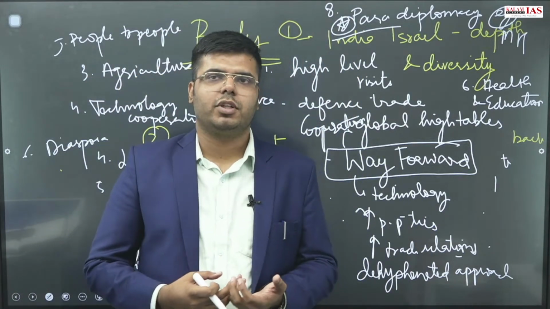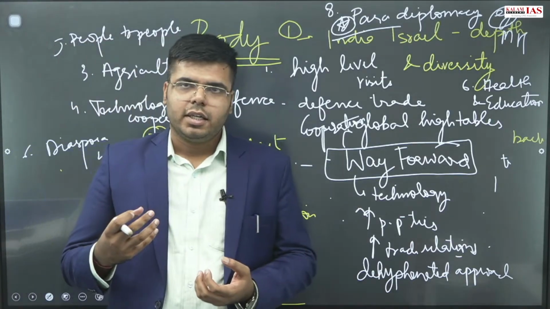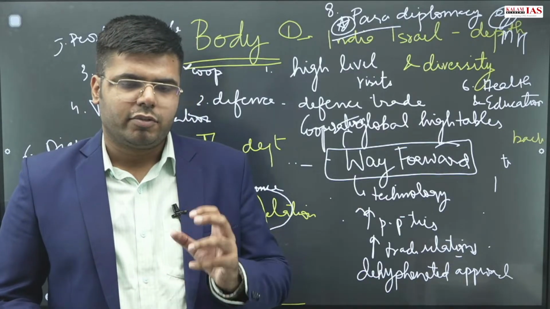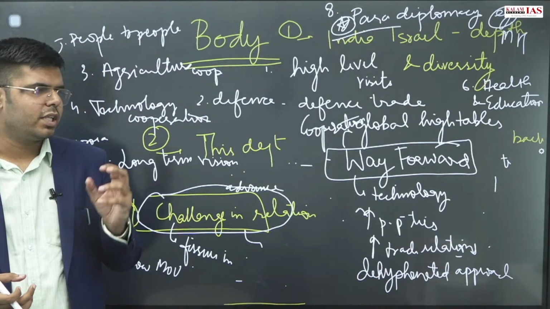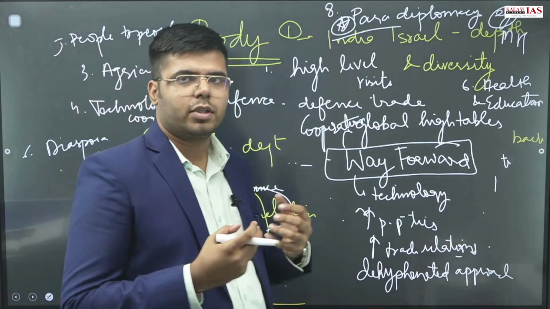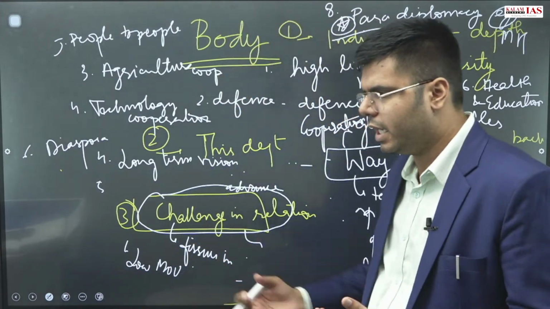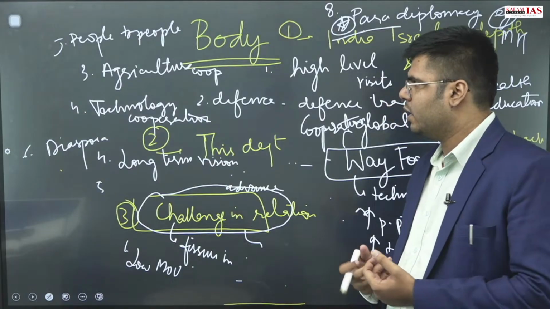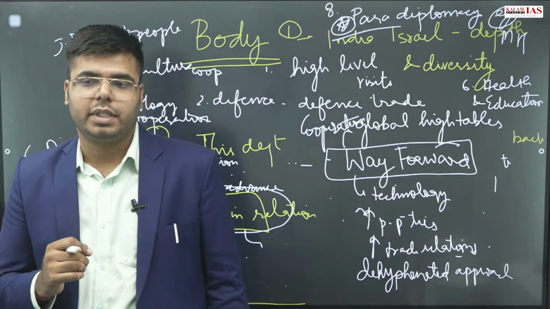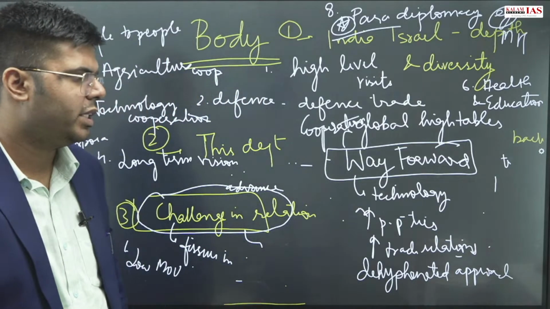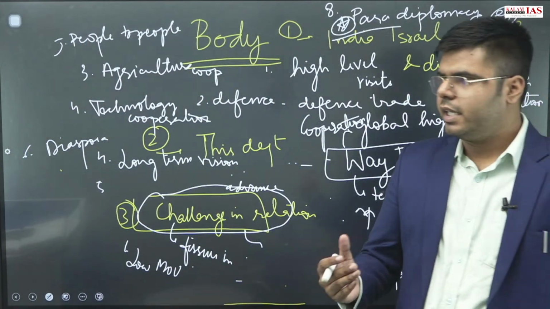In optional, we discuss how to write the names of scholars in our PSIR test series, but for GS we are not required to write names of scholars. You can mention their good points and ideas without naming the scholar, because it's a GS paper. So you can highlight their ideas in the conclusion. When you read the newspaper, you highlight those points, keep them in your notes, and then replicate them in the exam hall. In this way we conclude the question on India-Israel relations.